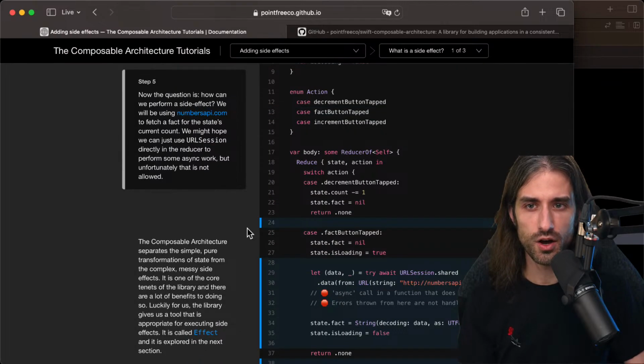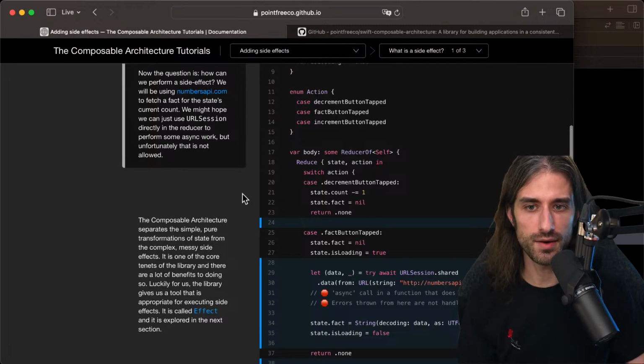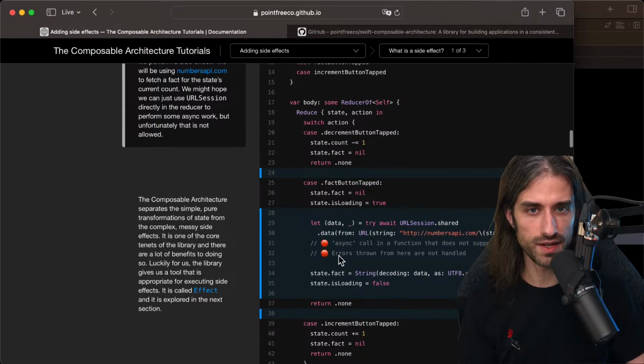Now the question is, how can we perform a side effect? We will be using numbersapi.com to fetch a fact for the state's current count. We might hope we can just use URLSession directly in the reducer to perform some async work. But unfortunately, that is not allowed. Namely, the reducer is synchronous, and so we can't call an async function inside of it.